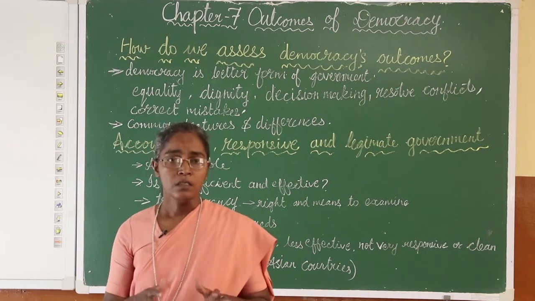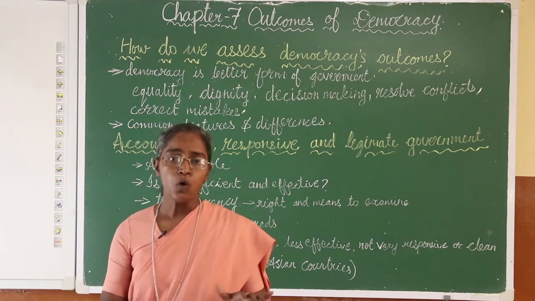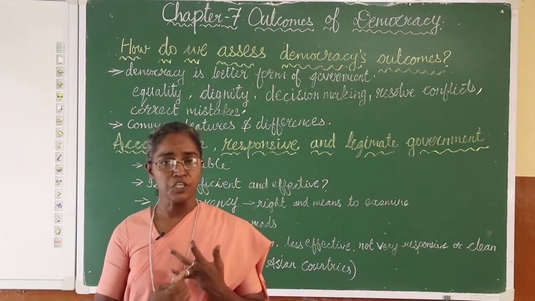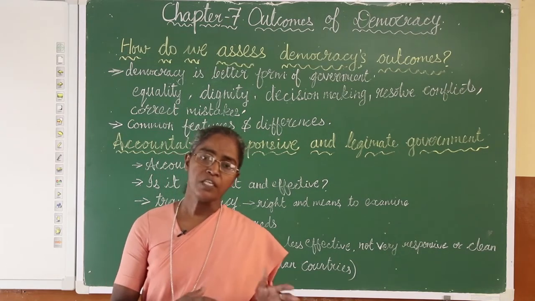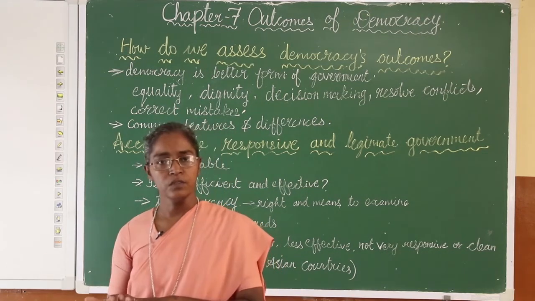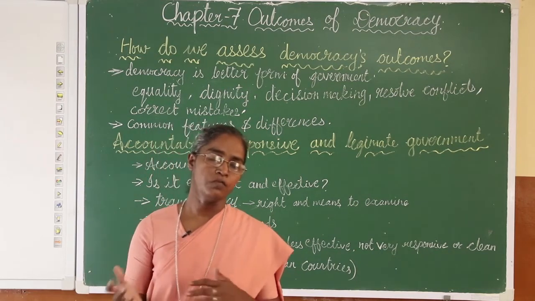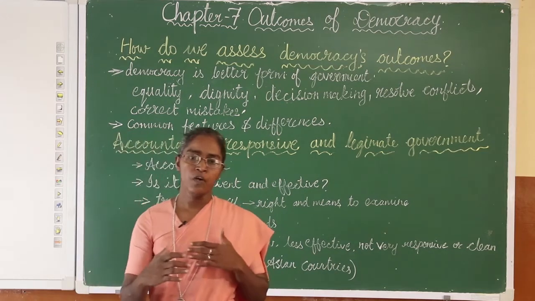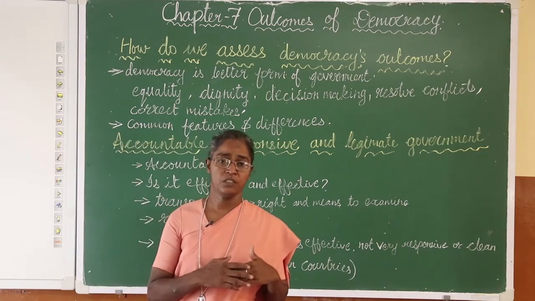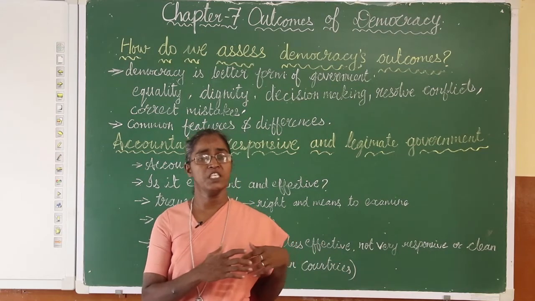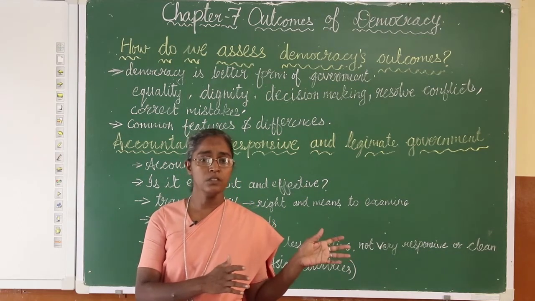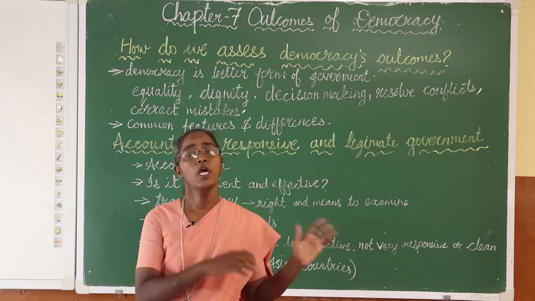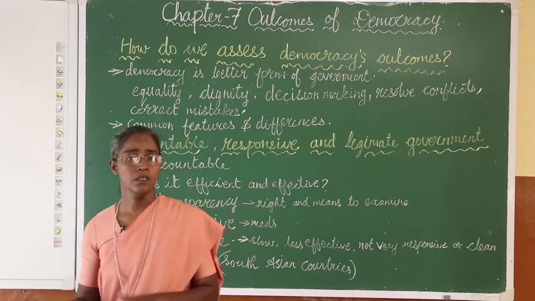Because in other forms of government they don't take any deliberation or any negotiation. They make decisions without the cooperation and without the participation of the citizens. Therefore, they are very fast and quick in making decisions. But the decision made by these other forms of government may not be accepted by the citizens.